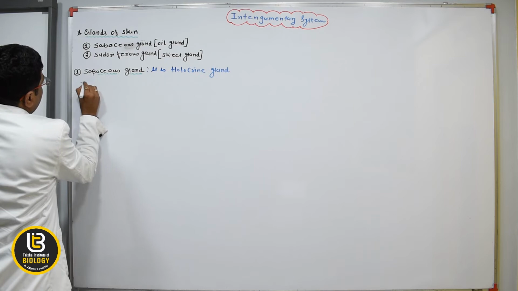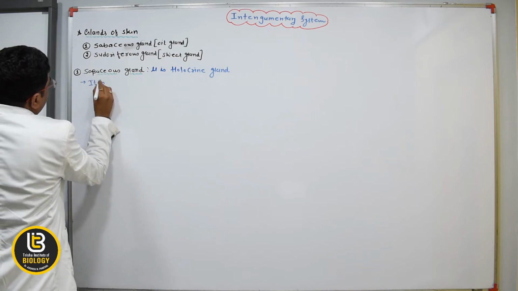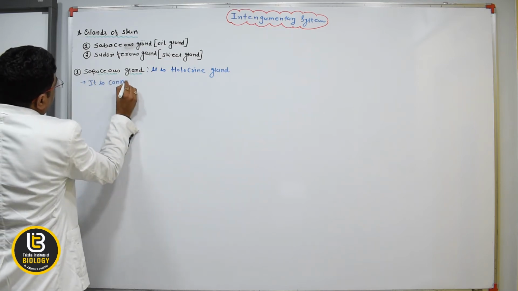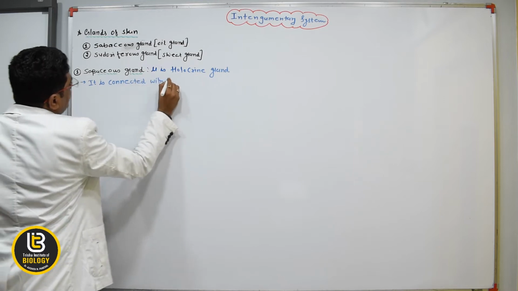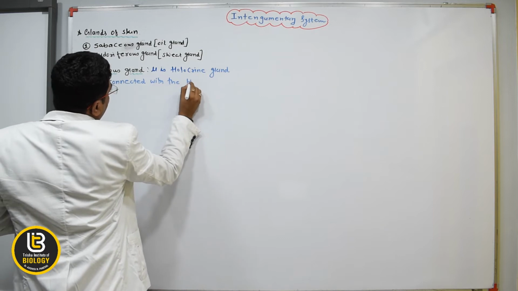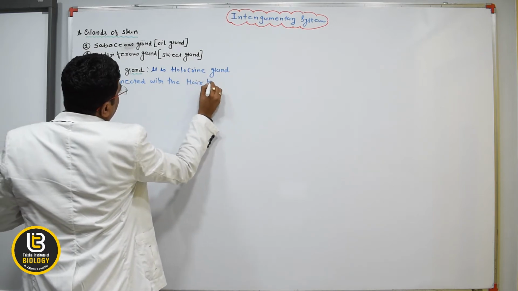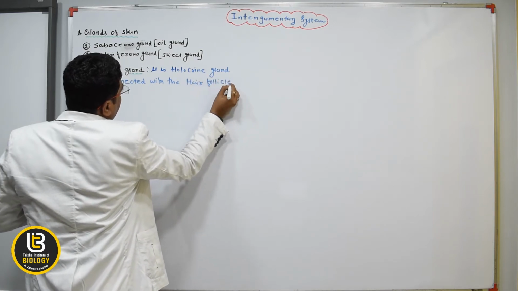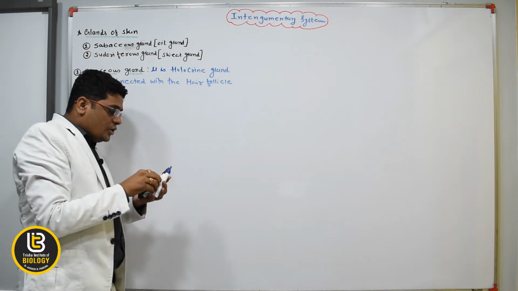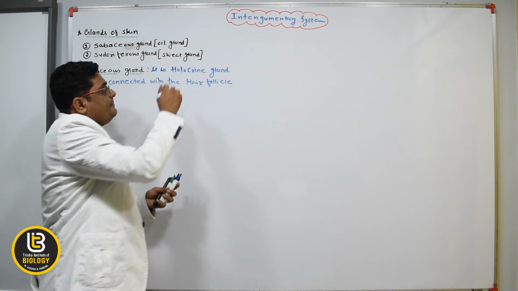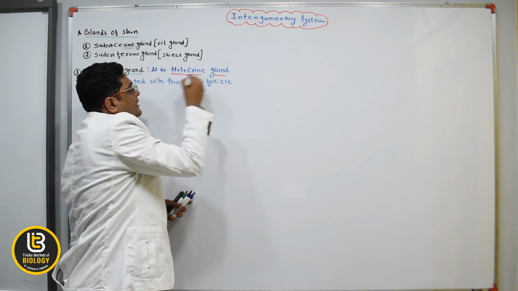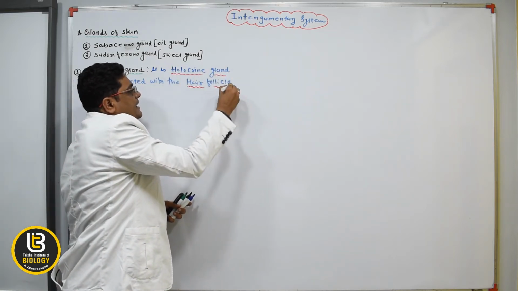It is a holocrine gland and it is connected with the hair follicle.